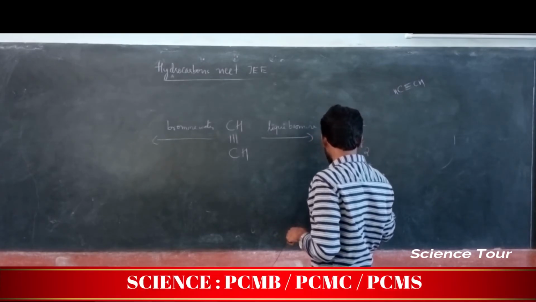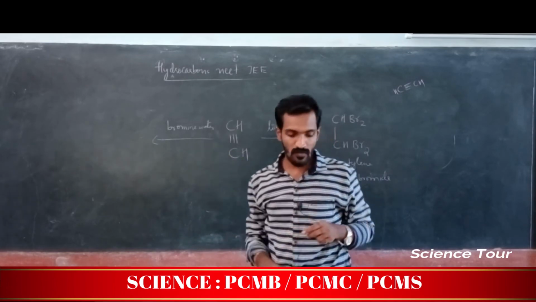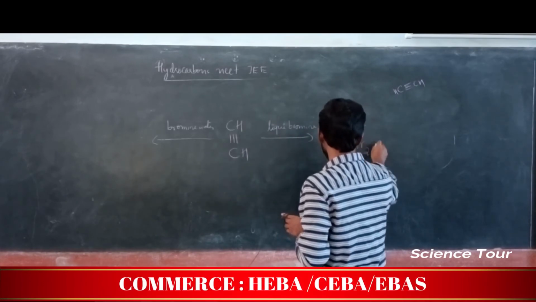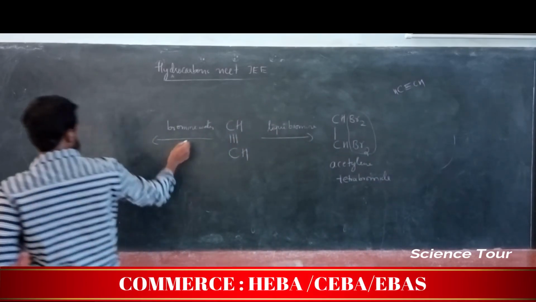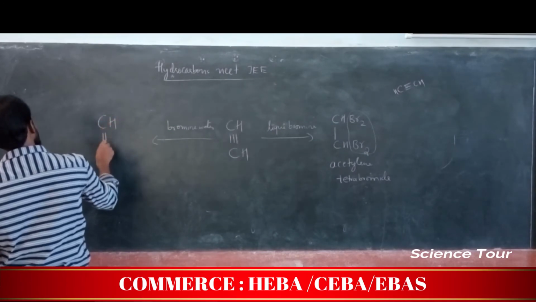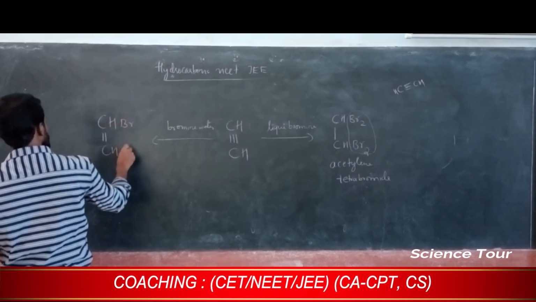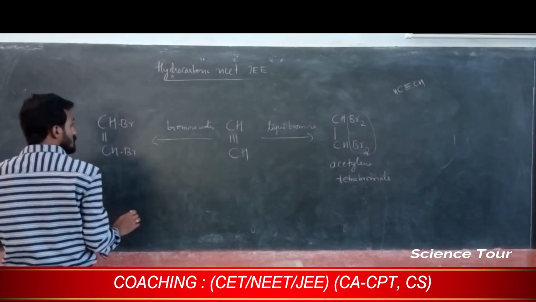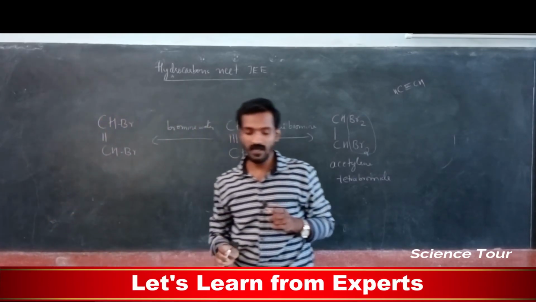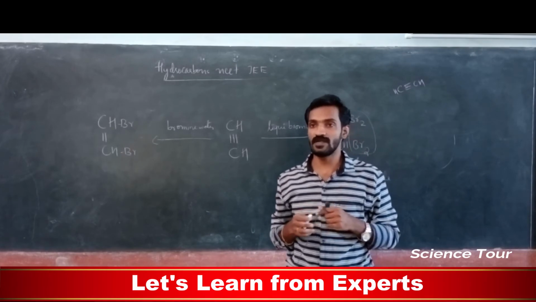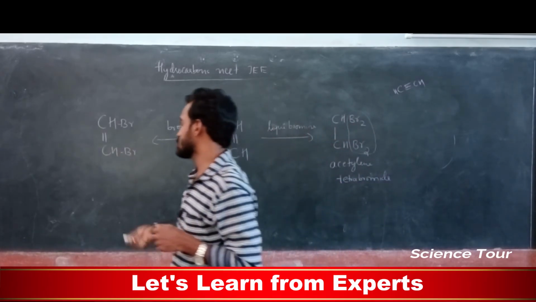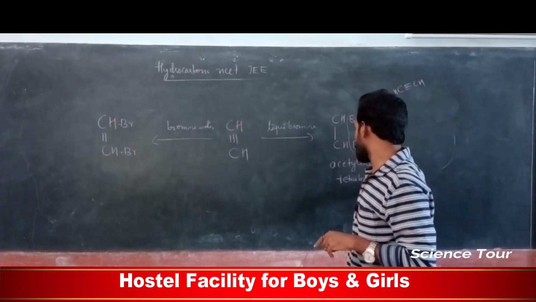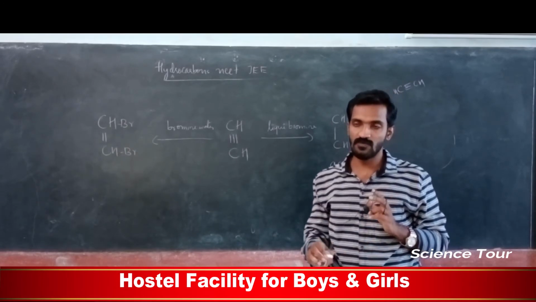Acetylene tetrabromide. My dear students, what happens if you treat with bromine water? That is the question. Here you are getting 4 halogens substituted. But if you treat with bromine water, then only 2 bromines are substituted. That means you will get the acetylene dibromide compound. Here 2 bromines are there, but if you treat with liquid bromine, you get tetrabromide. Note down this point, my dear students.